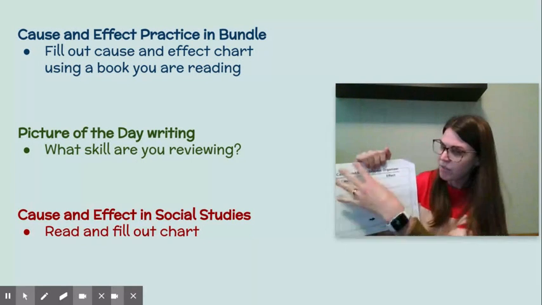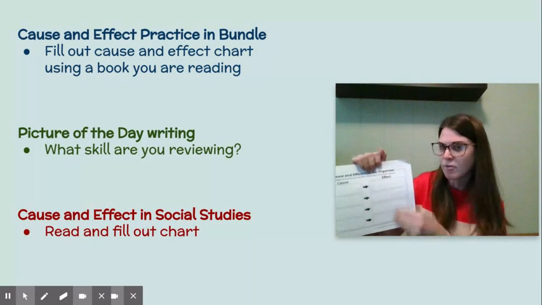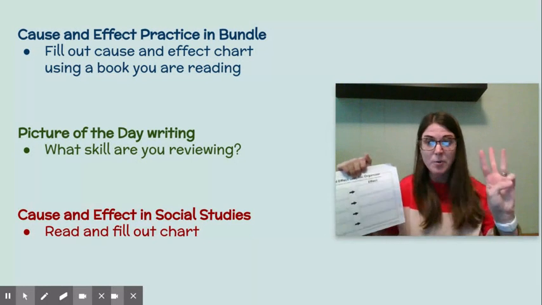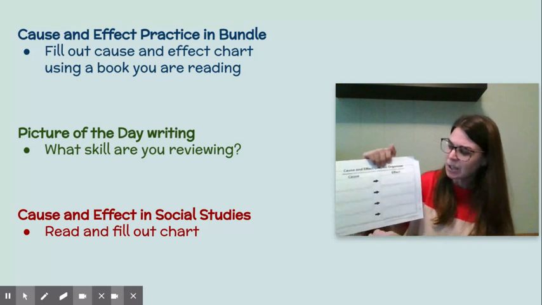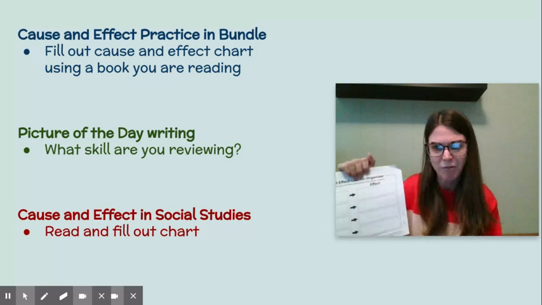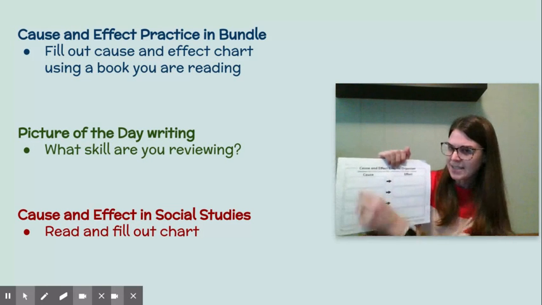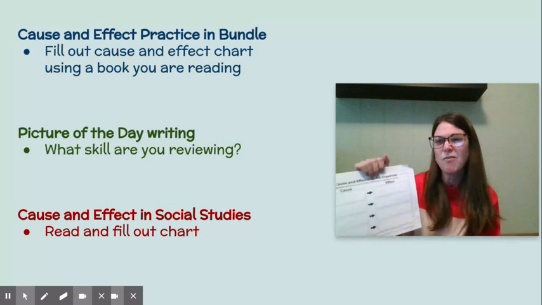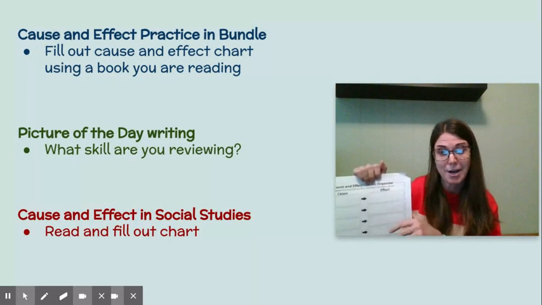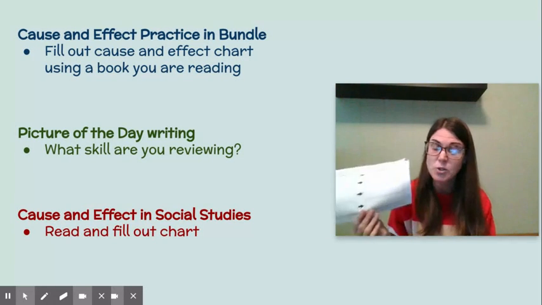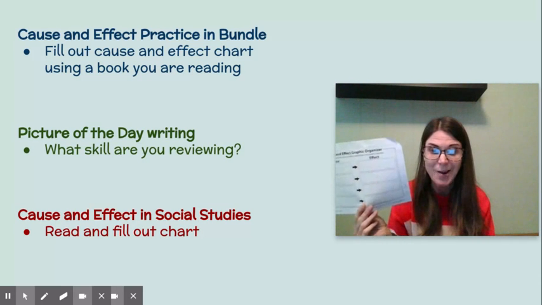I want you to come up with 4 causes and 4 effects. We came up with 3 for our For the Birds video. I want you to go one step beyond that and come up with 4. So think of 4 things that happened and then ask yourself, what did that lead to? And that would be the effect. And you're going to write that right here. If you need help with this, be sure to email me and let me know, and I'll see what we can do.